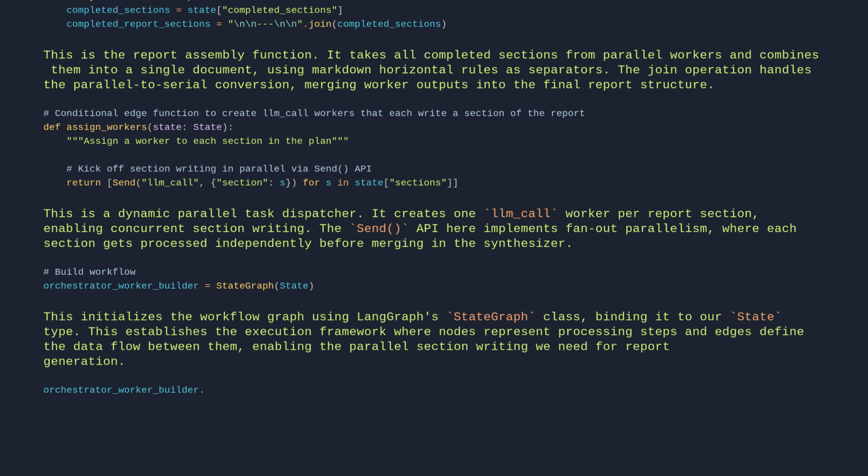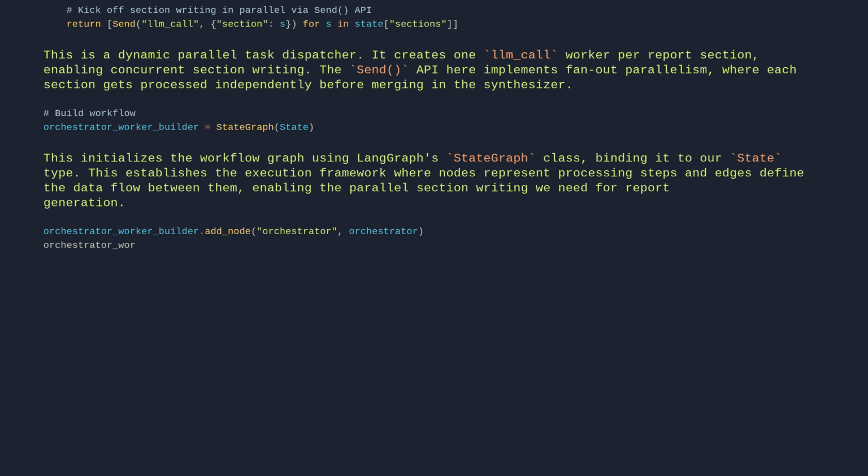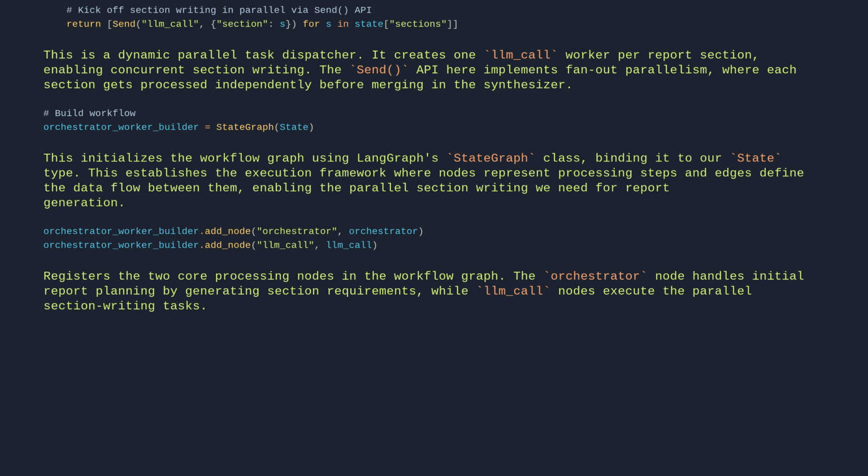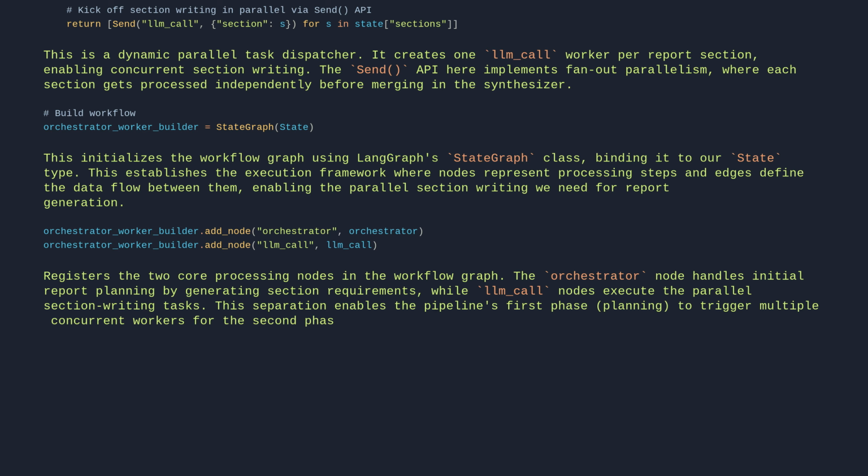orchestrator worker builder.add node, orchestrator. orchestrator worker builder.add node, LLM call. This registers the two core processing nodes in the workflow graph. The orchestrator node handles initial report planning by generating section requirements, while LLM call nodes execute the parallel section writing tasks. This separation enables the pipeline's first phase, planning, to trigger multiple concurrent workers for the second phase, execution.